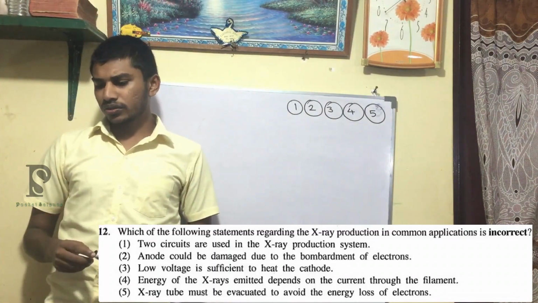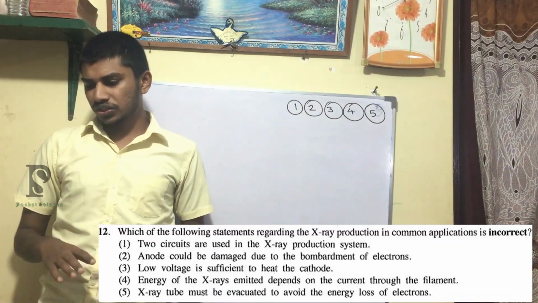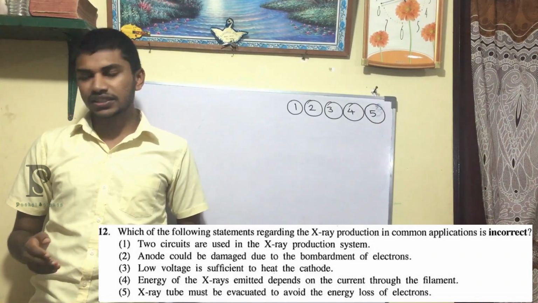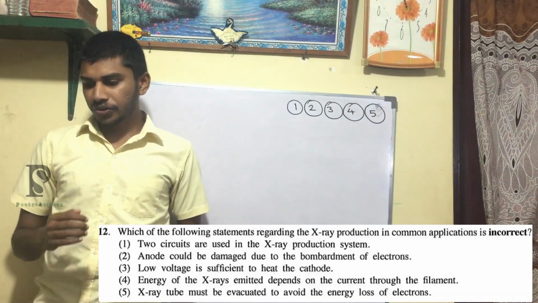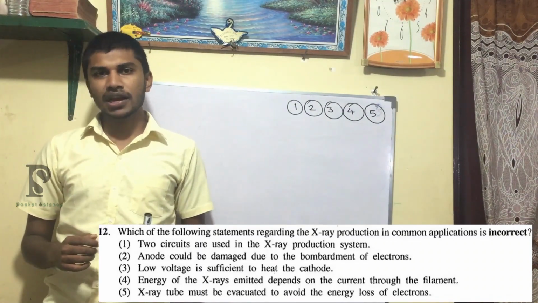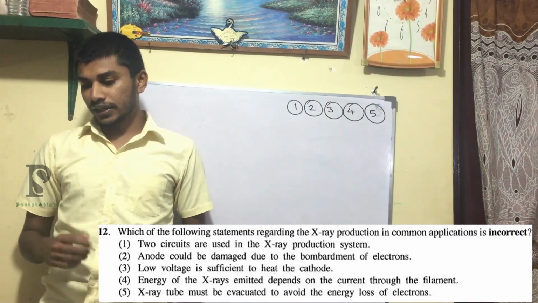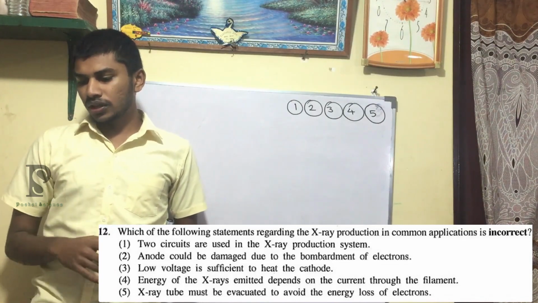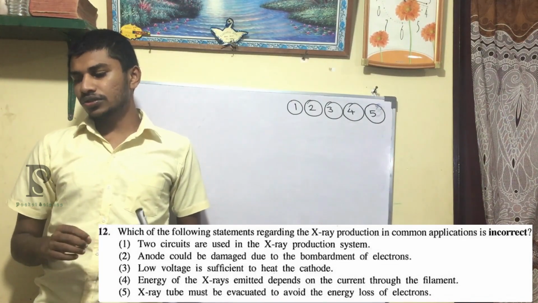So you can look at the first three if you want. Two circuits are used in the X-ray production system that you already know. The anode could be damaged due to the bombardment of the electrons, because an electron does have a mass, so if it collides, the anode could be damaged. And also, a low voltage is sufficient to heat the cathode, right?